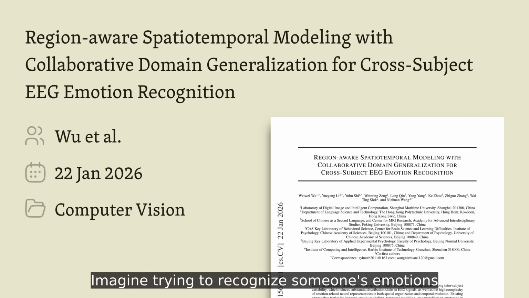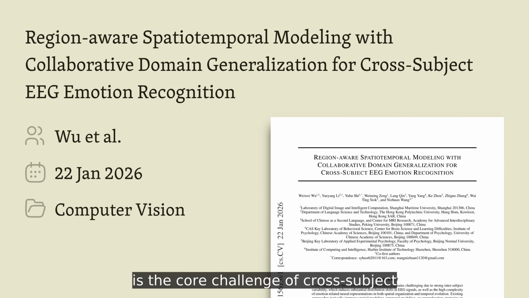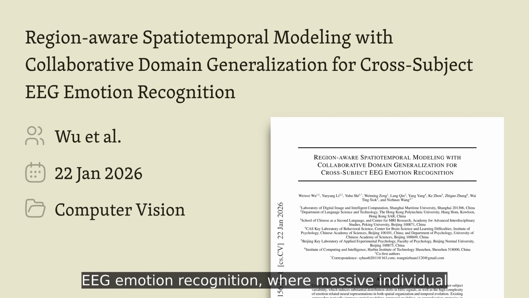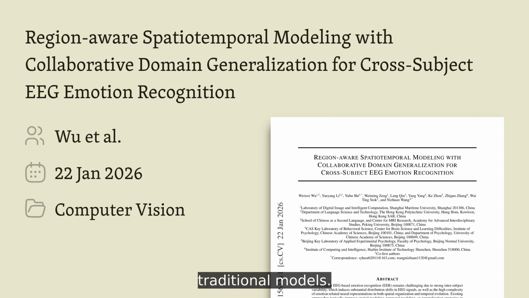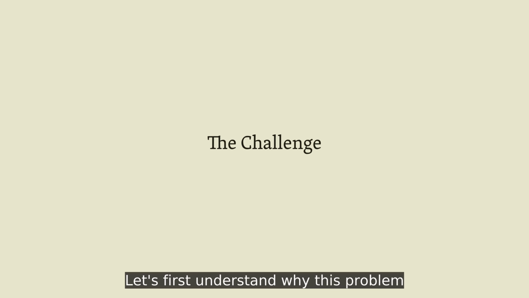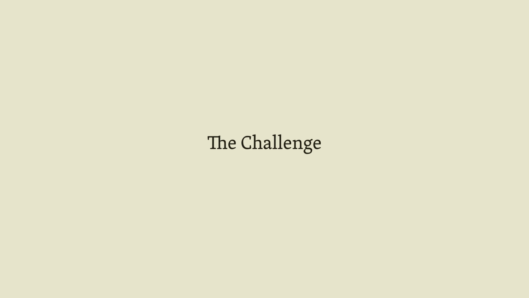Imagine trying to recognize someone's emotions from their brainwaves, but you've never seen their brain patterns before. This is the core challenge of cross-subject EEG emotion recognition, where massive individual differences create distribution shifts that break traditional models. Let's first understand why this problem is so difficult.